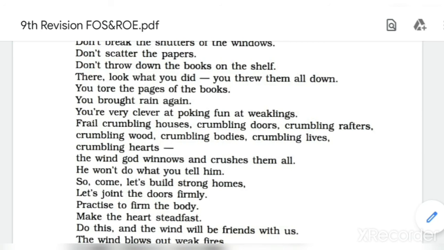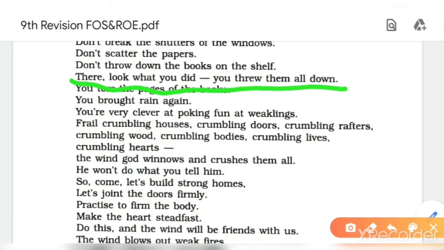Then next one is, there look what you did, you threw them all down. Here also personification, the human quality of throwing down is given. Is repetition there? No, repetition is not there. Then what is it? It is alliteration. See which sound is repeated? TH. There, through, them. The th sound is repeated.